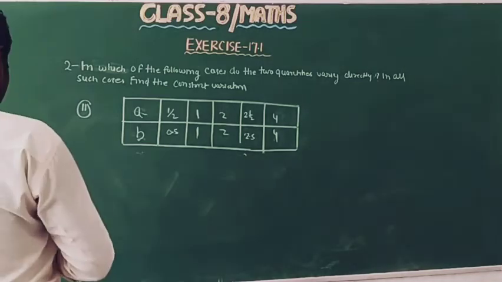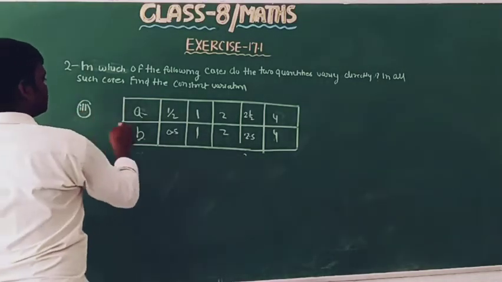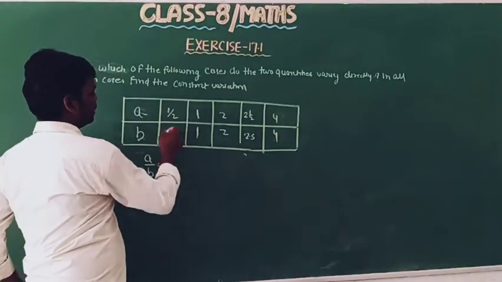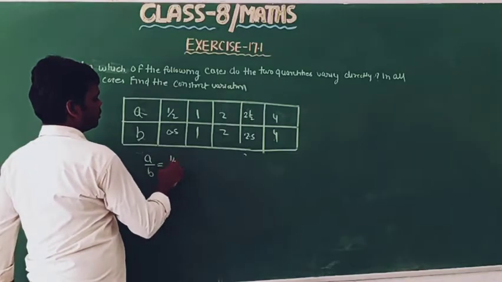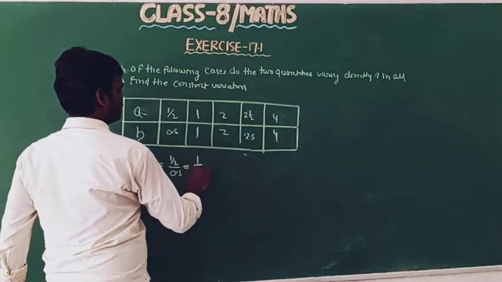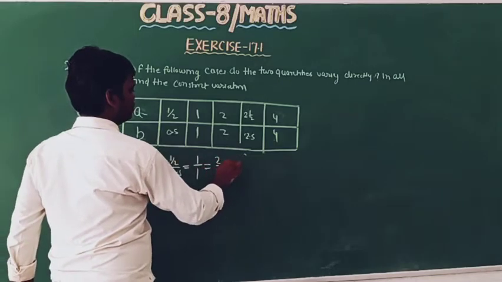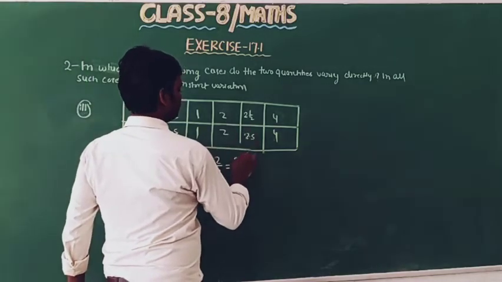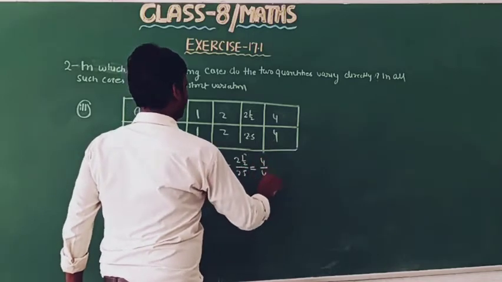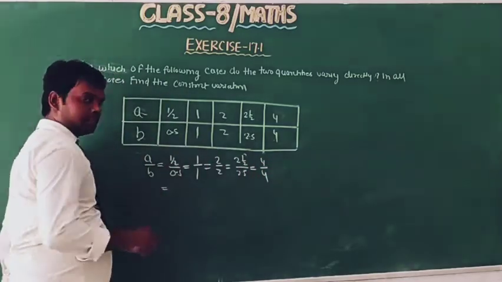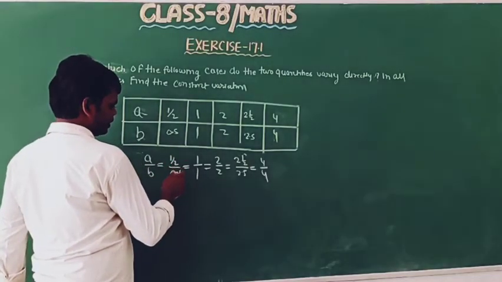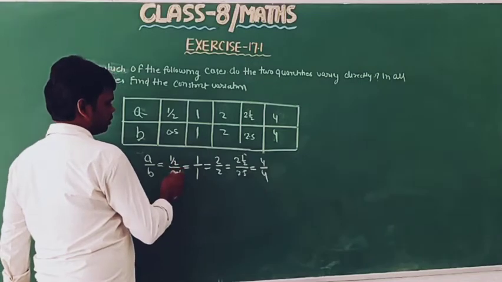Now check the third part. This is given A by B equal to 1 by 2, 1 by 2, 0.5 equal to 1 by 1 equal to 2 by 2 equal to 2 over 1 by 2, 1 by 2, 0.5.